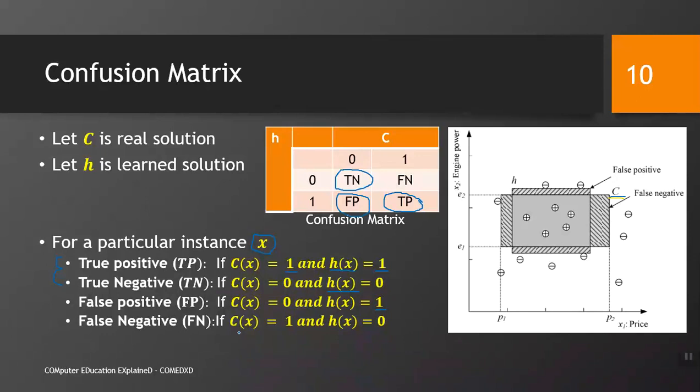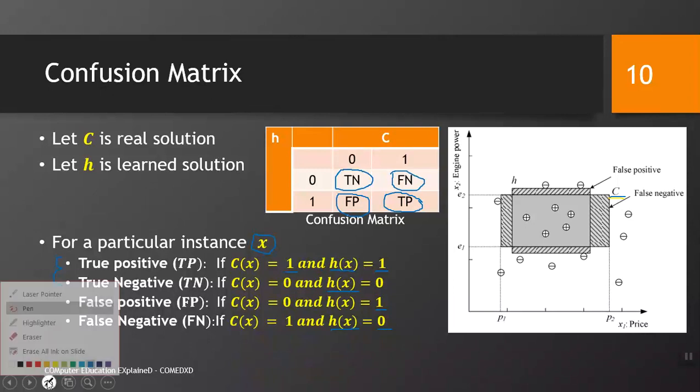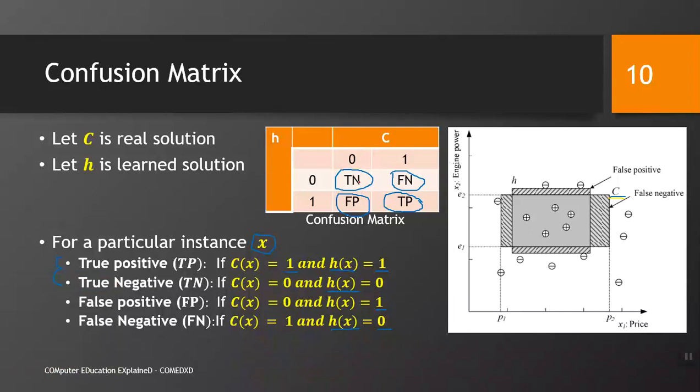False negative is that if in actual the given car is a family car, however, our learned hypothesis predicts it as not a family car. So, that is a false negative. Both false types of things given over here are the errors, and both trues, true positive and true negative, are correct, no error, right. So, this diagonal is error, FP and false negative.